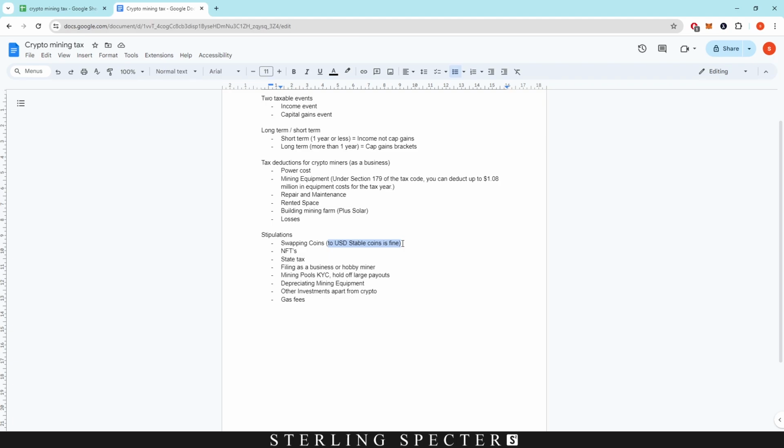It does, however, matter when you're converting between pairs of moving assets. For example, Bitcoin to Ethereum. Let's say the price of Ethereum moves up and down relative to the price of Bitcoin moving up and down. It's a very strange calculation that you'd have to do there. I wouldn't recommend swapping them, just because it adds a bit more of a layer of complexity into actually calculating the capital gains.